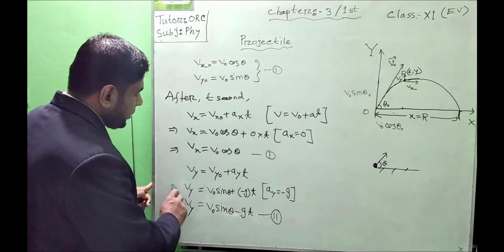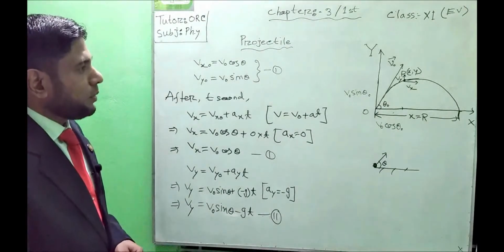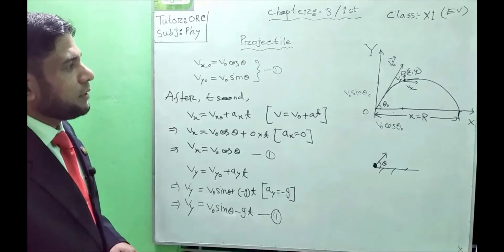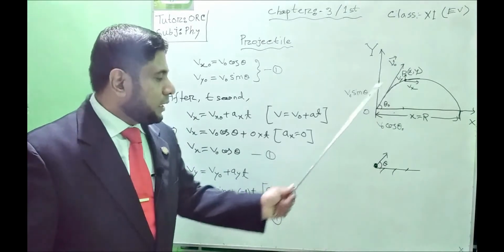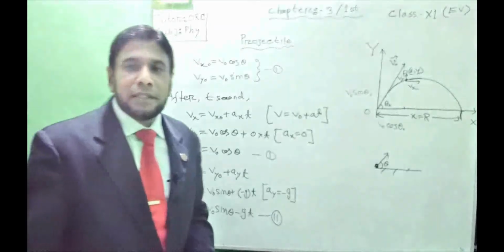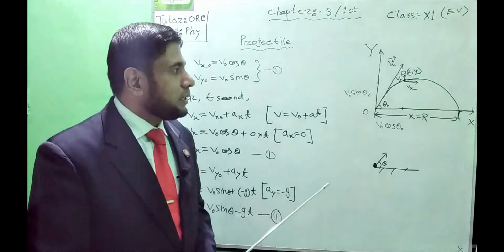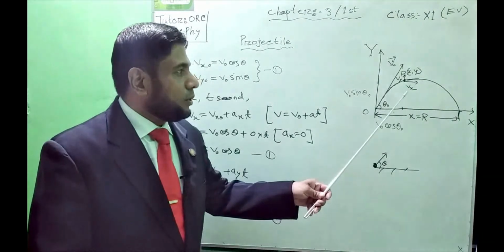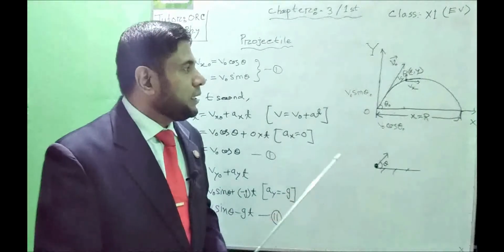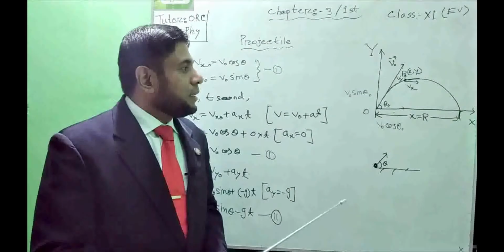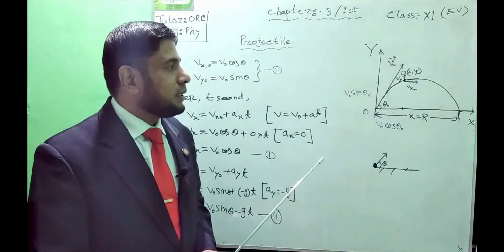both the CQ and mathematical problems. If the question wants us to find out the velocity of a projectile after a particular interval of time, then how will we find it out? We know that the velocity of a projectile is two-dimensional: one is the horizontal component along the x-axis and another is the vertical component along the y-axis. So after a definite interval of time, we must get the two components of the velocity of a projectile,